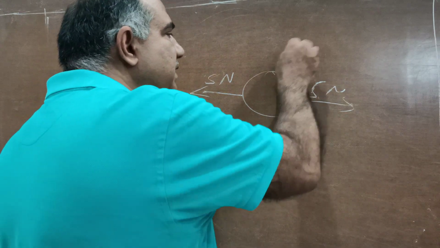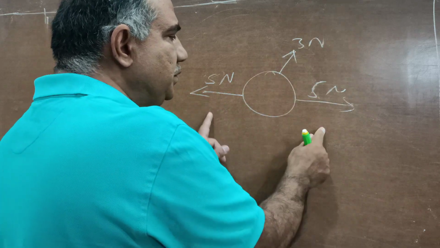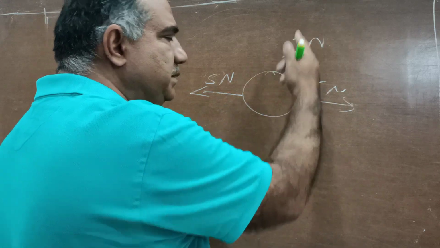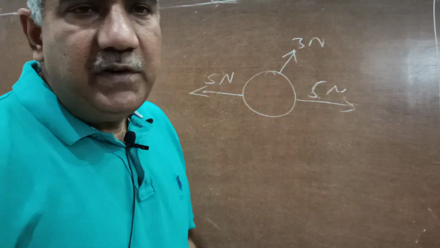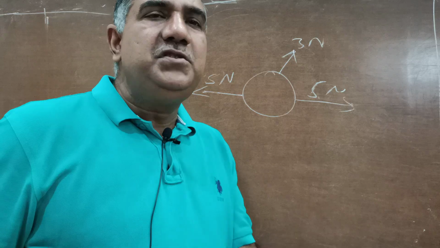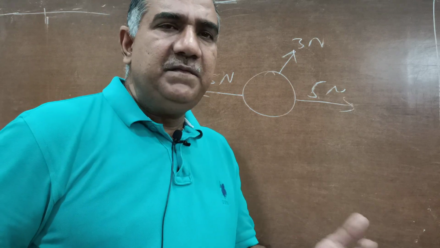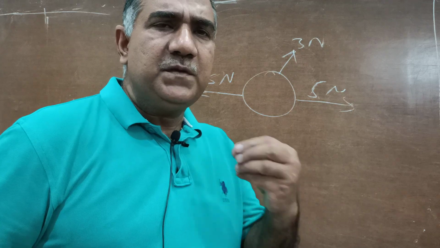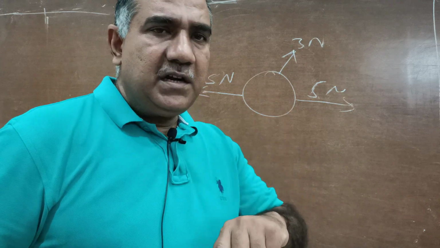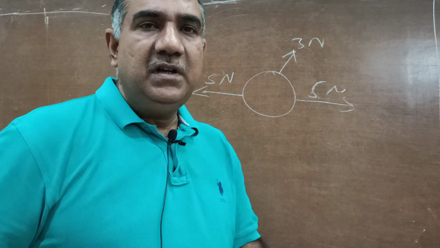But if there is yet another force, say 3 Newtons in this direction, then these two forces will cancel out the effect of each other, but this force will have some impact in moving it. So if the resultant of all the forces acting on a body is not 0, then the forces are said to be unbalanced. In this chapter or hereafter in physics, wherever we talk of force, try to understand it is always the unbalanced force that we will be talking about.